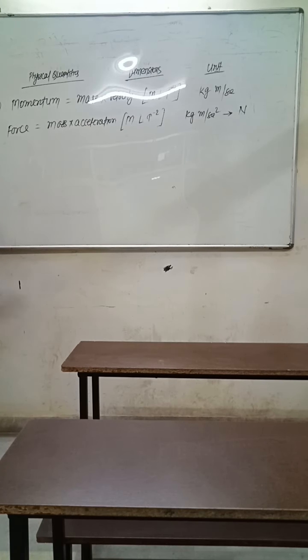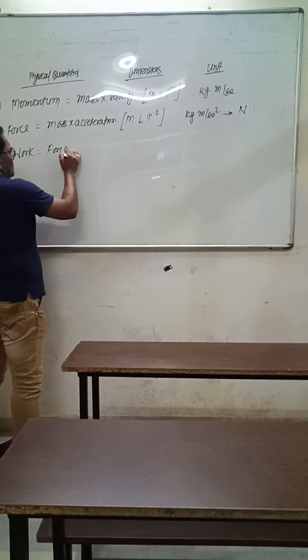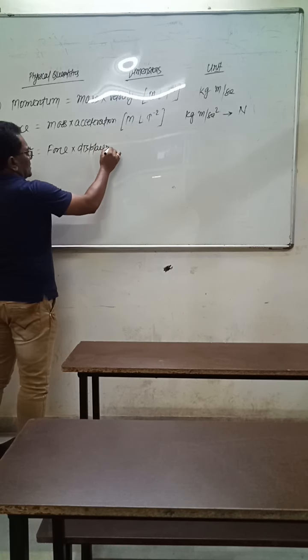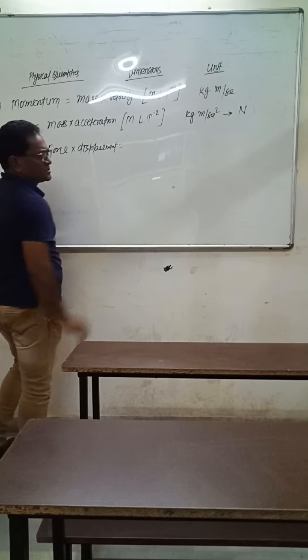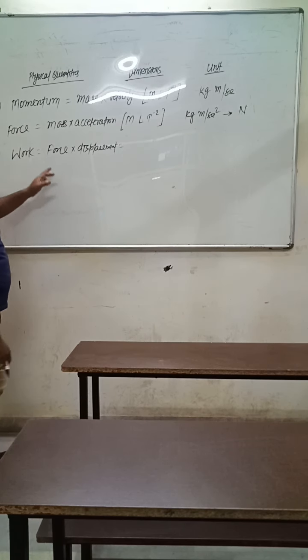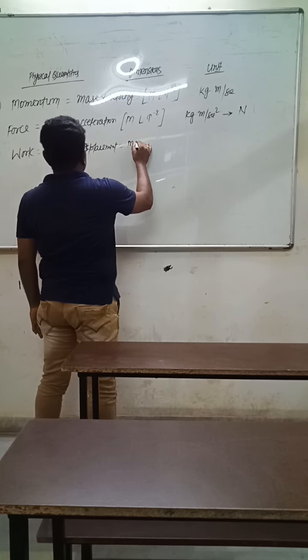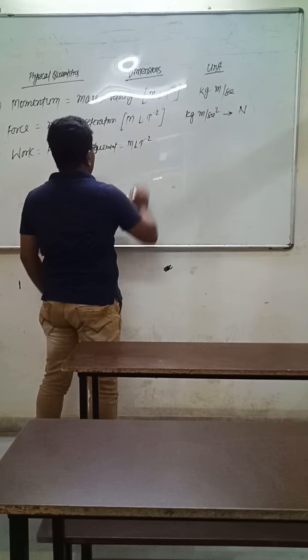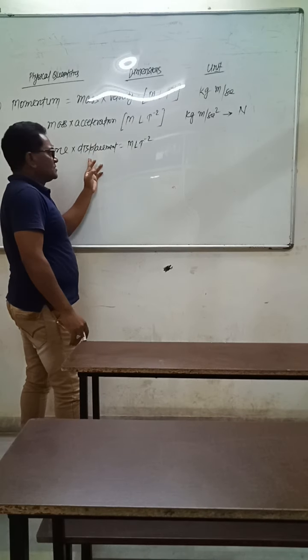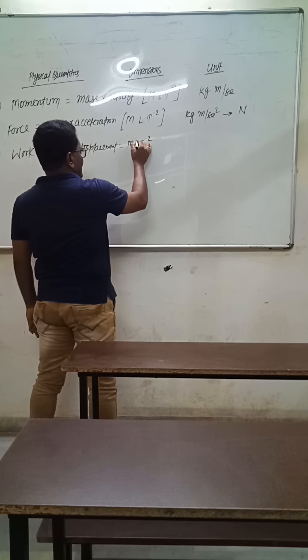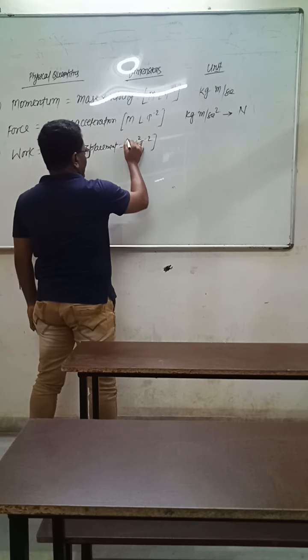Now about work. Work equals the product of force and displacement, force into displacement. And about force, the force is given as M L T raised to the power minus 2, and again there is displacement. Displacement means L, and already there was L, so L square.